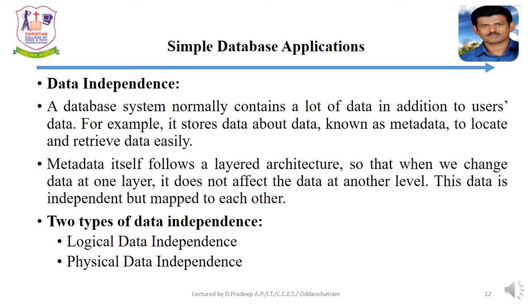Metadata itself follows a layered architecture so that when we change the data in one layer, it does not affect the data in another layer. This data is independent but mapped to each other. There are two types of data independency: logical data independency and physical data independency.